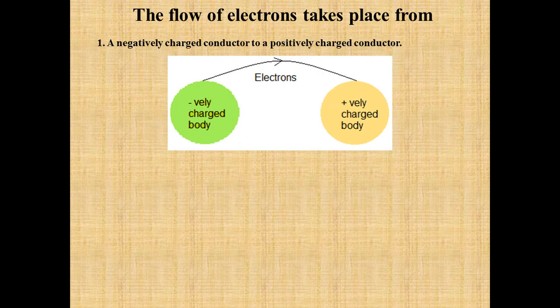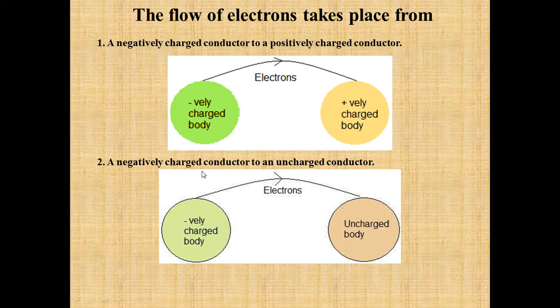Here you can see how the flow of electrons can take place. This is the negatively charged body, this is the positively charged body. Negatively charged body means excess of electrons, and positively charged body means excess of protons, that is, fewer electrons. So current flows from the negatively charged body to the positively charged body.